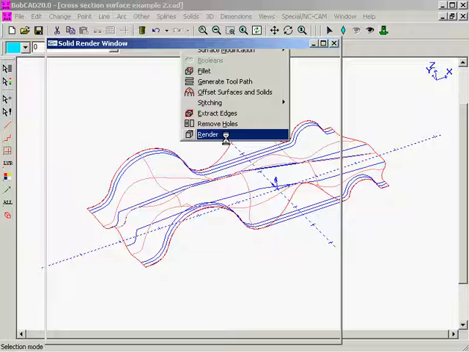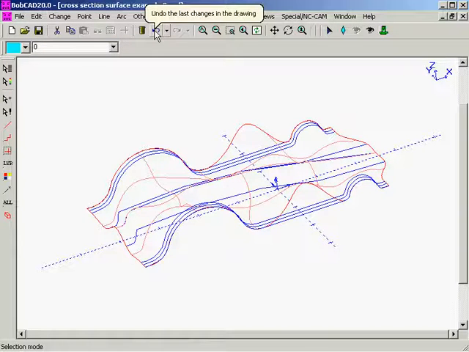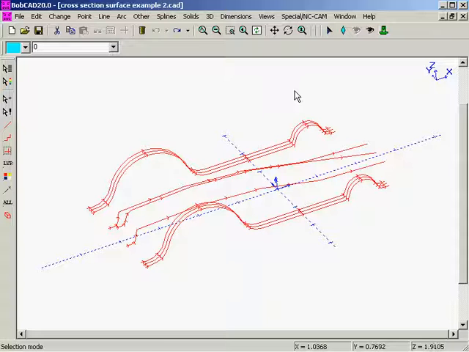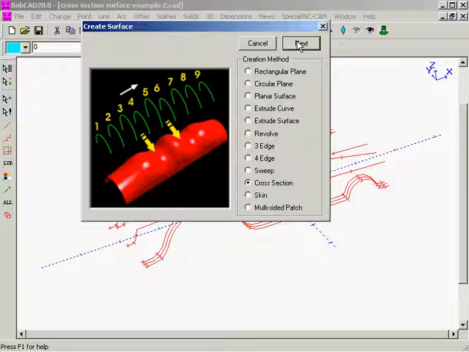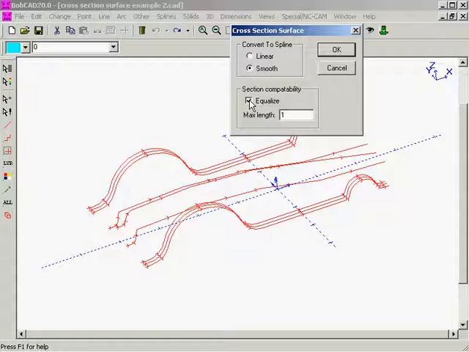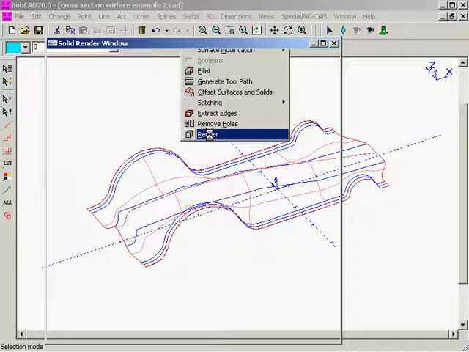By rendering this, you can see that we have some curves here that are actually unwanted. So let's close this out, select the Undo button. Our geometry is still selected. Now let's go back to Solids, Surface Creation, Cross Section, and click Next. And now let's choose the Equalize function and enter in a value of 0.25. We're going to equalize these chains. By selecting OK, this now creates a different type of surface that actually conforms more to the geometry that we had originally. Solids and Render. And as you can see, that gives us an even better result.